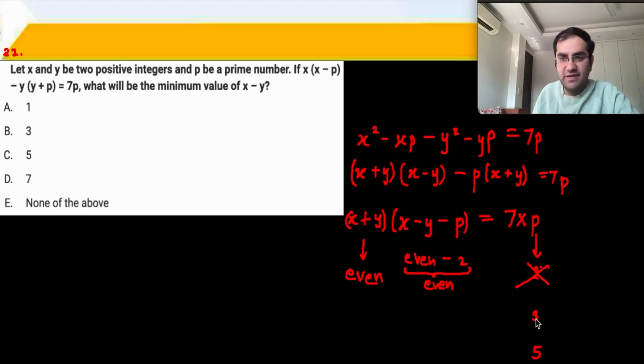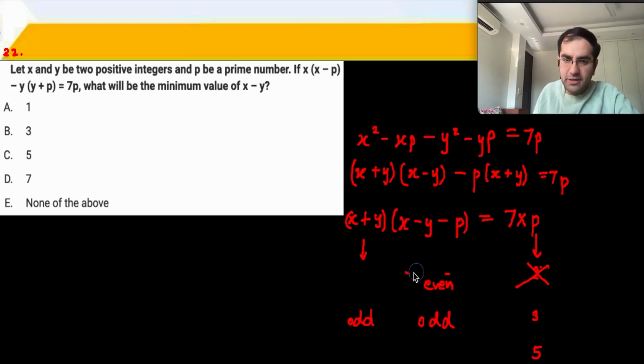7 into 3 is 21, which means that these two factors have to be odd. If the product of two numbers is an odd number, that means both of these numbers have to be odd. X plus y is odd and x minus y minus p is also odd. Now let us go a little deeper into this. The question is about to end. How is this an odd number? X plus y is odd, x minus y is also odd, minus 3.